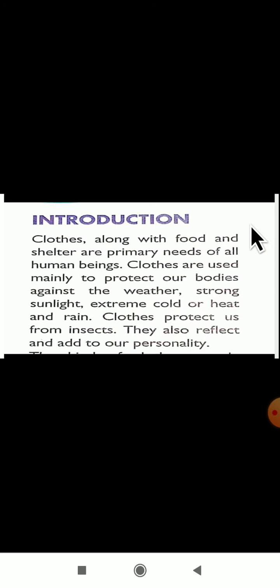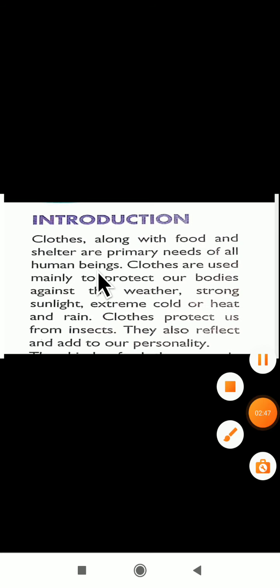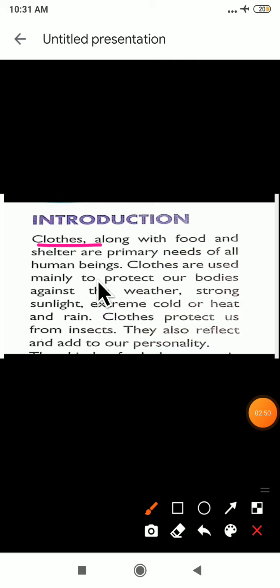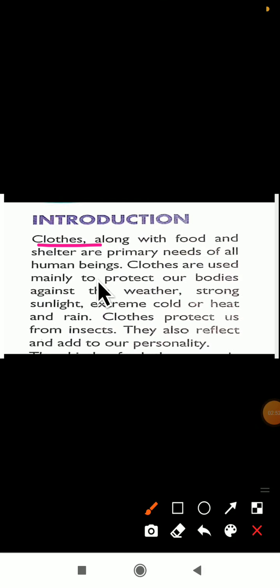As you all know, clothes. We are wearing a variety of clothes in our day to day life. Why do we need clothes? To cover our body we require clothes. Clothes, along with food and shelter, are primary needs of all human beings. Along with food, what else do we require? We require clothes.